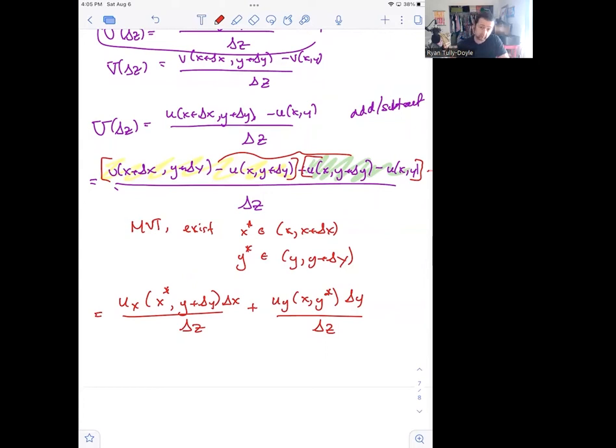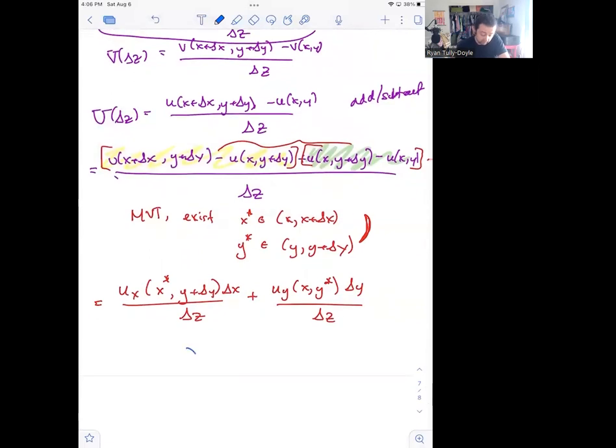I don't know where x-star and y-star are, except that they're stuck in these little tiny intervals. They're strictly between x and x + Δx. And so one thing that we must have, and why this is so useful, is that x-star tends to x as Δx goes to 0. And also y-star must tend to y as Δy tends to 0. Because after all, the x-star and the y-star are trapped in those little tiny intervals. As Δx and Δy go to 0, those intervals get smaller and smaller, and anything stuck inside must be approaching the point that doesn't move, which is x and y.